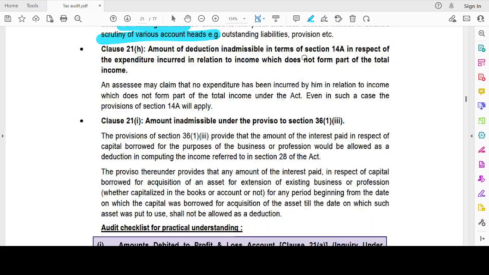Clause 21(h). Amount of deduction inadmissible in terms of Section 14A in respect of the expenditure incurred in relation to income which does not form part of total income. An assessee may claim that no expenditure has been incurred in relation to an income which does not form part of the total income under the Act. Even in such a case, Section 14A will apply. Okay. This is like expenditure incurred in relation to earning exempt income, that is, income which does not form part of total income.